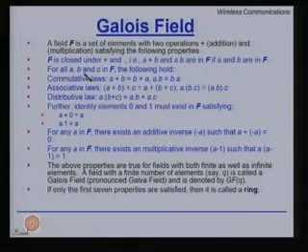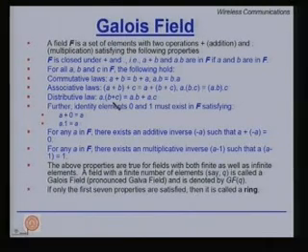For all A, B and C in the field F, the following should hold: the commutative laws, that is, A plus B is equal to B plus A, A times B is equal to B times A, and so on and so forth. Associative laws, (A plus B) plus C is equal to A plus (B plus C), or A times B times C in a bracket is equal to A dot (B dot C).